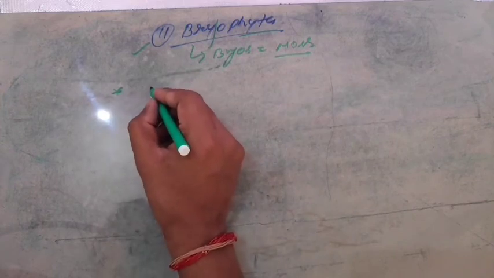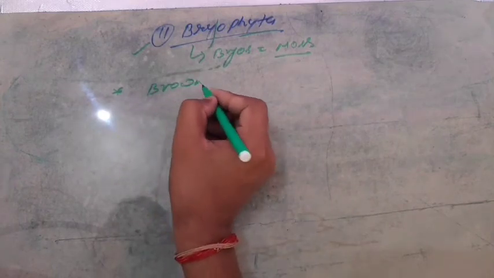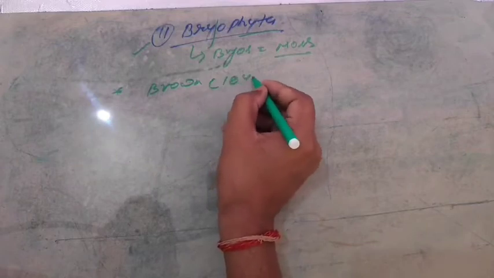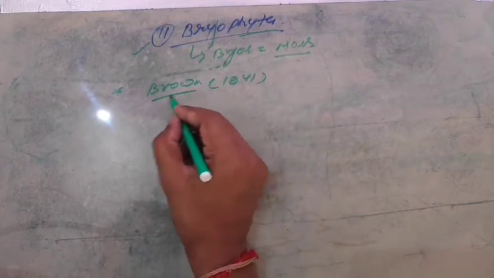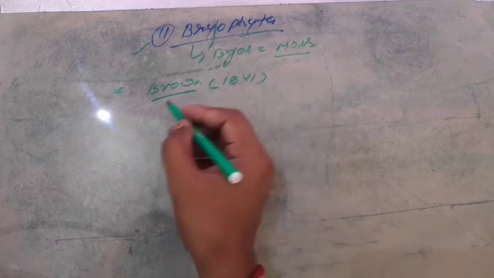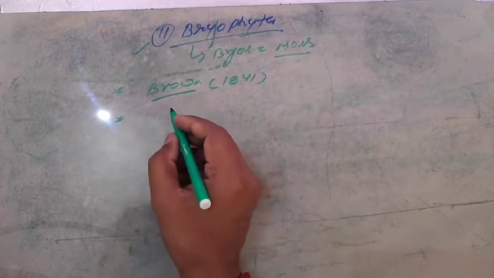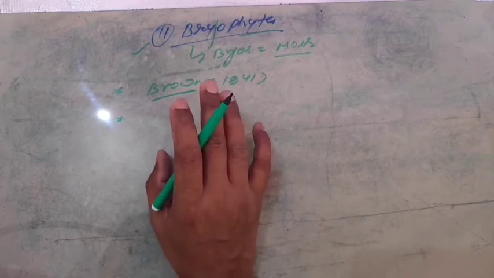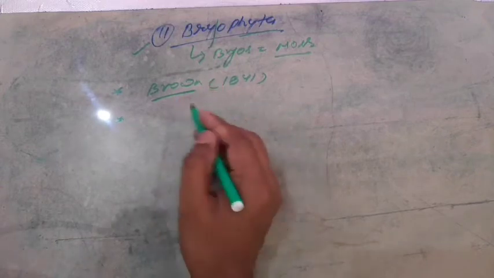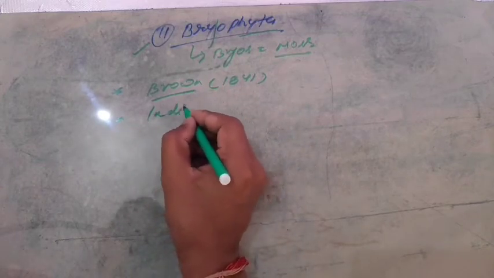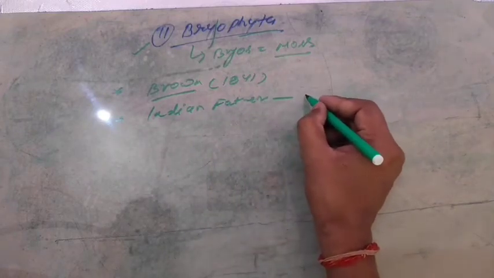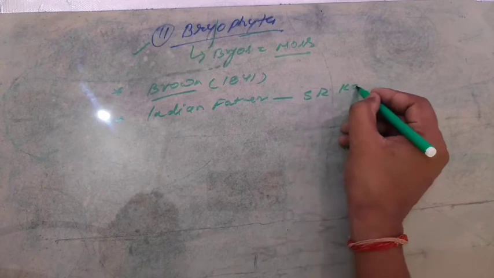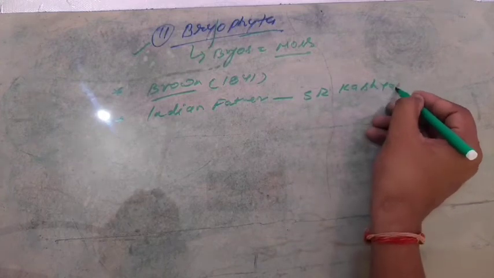Now back to the discovery of Bryophyta. Bryophyta was first discovered by Braun in 1841. Braun was called the father of Bryophyta. Some very important questions regarding the Indian father of Bryophyta may be asked in upcoming examinations, and were also asked in previous examinations. The Indian father of Bryophyta was Professor S.R. Kashyap, who did research on the Indian varieties of Bryophyta.